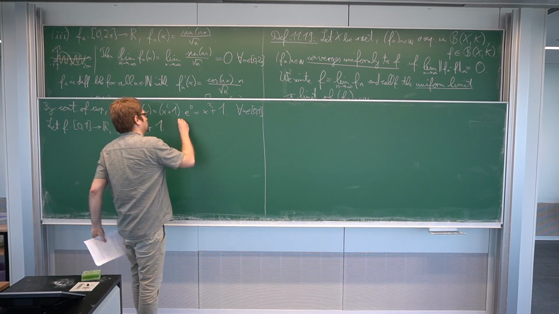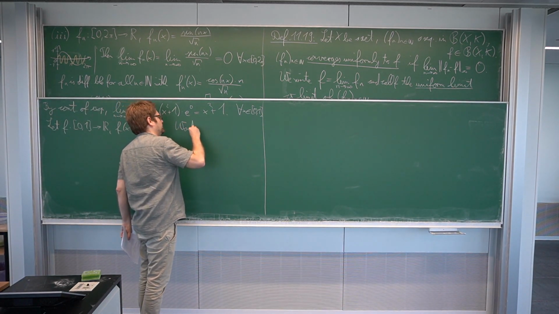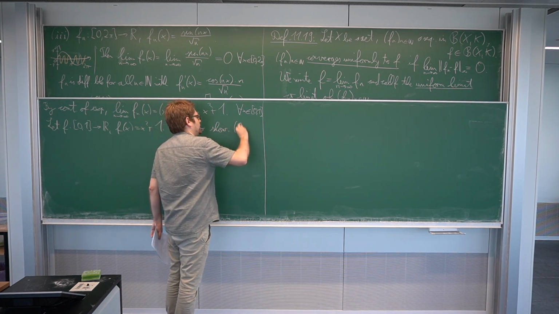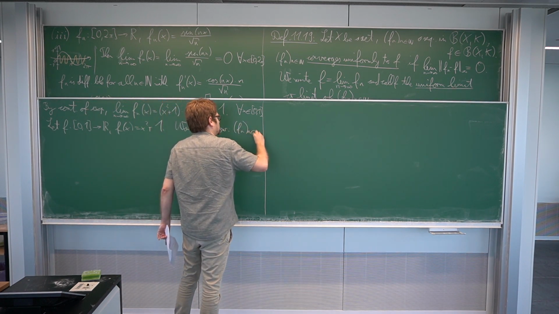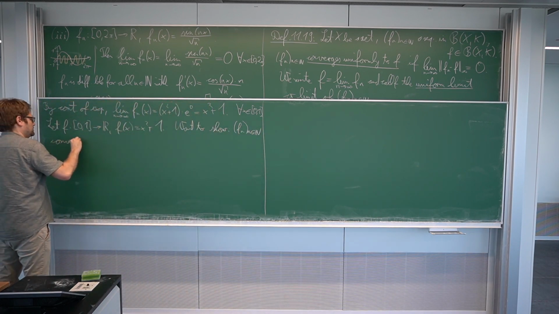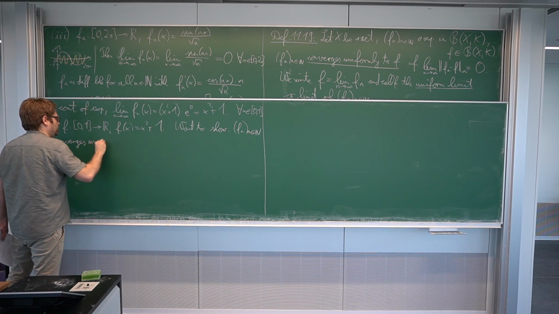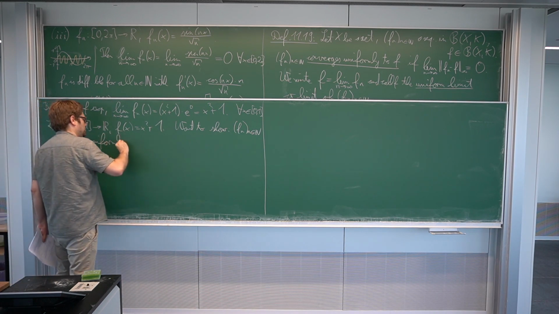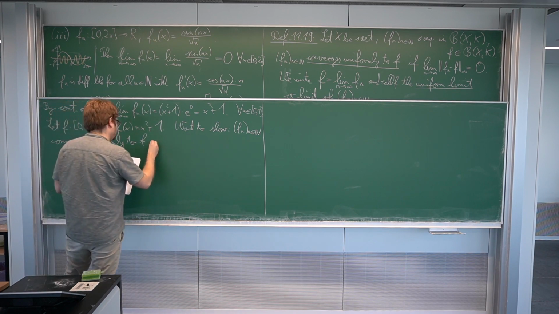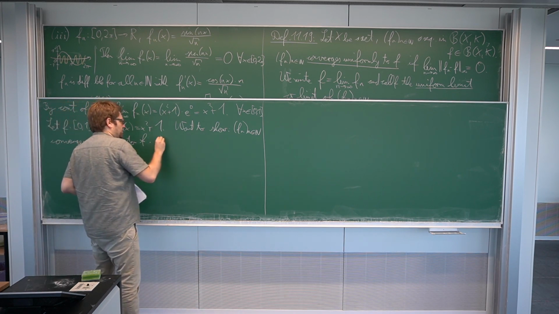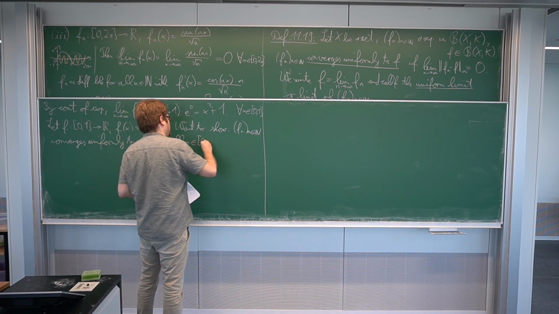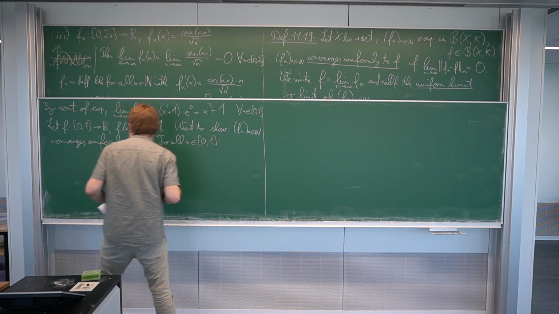And now we want to show that the sequence really converges uniformly against this. So I want to show (f_n) for n in N converges uniformly to f. Okay, how do we do that? Now we do a nice estimate. For all x in [0,1], we compute the following.